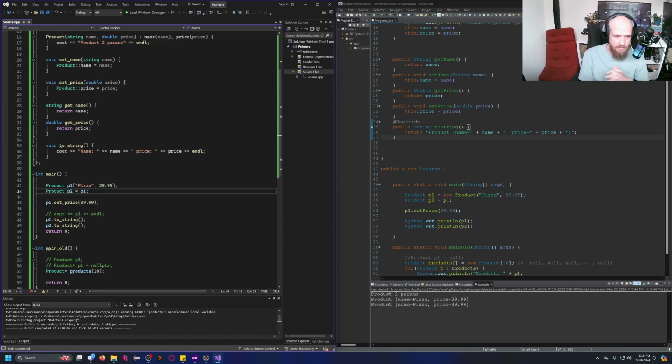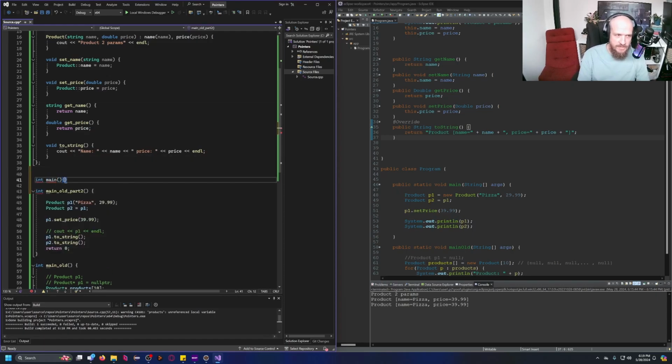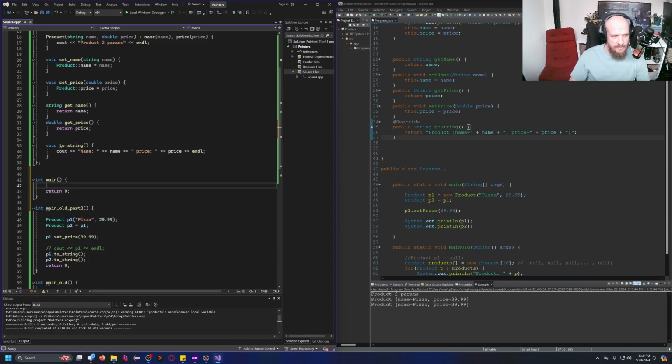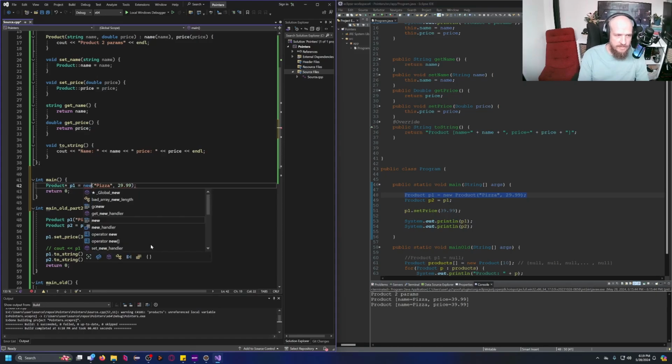If instead of statically allocating P1 and P2, we were to use just pointers as we have done in Java, look, let's have an experiment. Main old part 2. So I'm going to go ahead and create a main function, but just using pointers. Check this out. If I want this P1 variable to be a pointer, I can't write it like this. Instead, I have to write it very similar to the Java bit of code. So I'm going to go ahead and do this. Pointer P1 is a new product with these values.